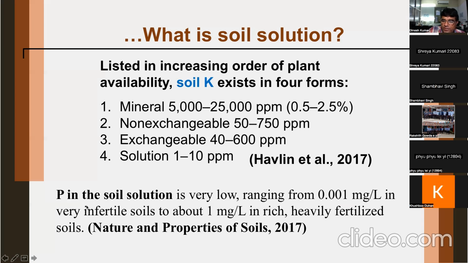Now see the case of phosphorus similarly. Phosphorus in soil solution is very low, ranging from 0.001 milligram per liter, a very small concentration in very infertile soils, to about 1 milligram per liter in rich, heavily fertilized soils. So the range of phosphorus in soil solution may be from 0.001 ppm to 1 ppm, very small. And for potassium in soil solution, it can be 1 to 10 ppm. Please note down these 2 values. They are important for your quiz exams. Somewhere you will find them.